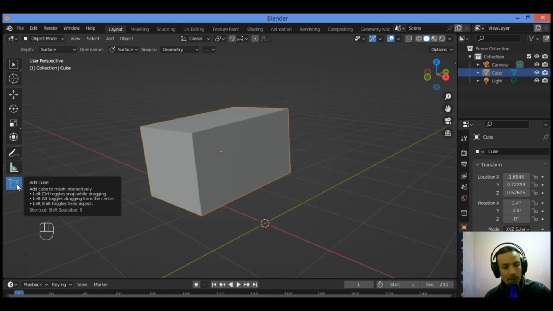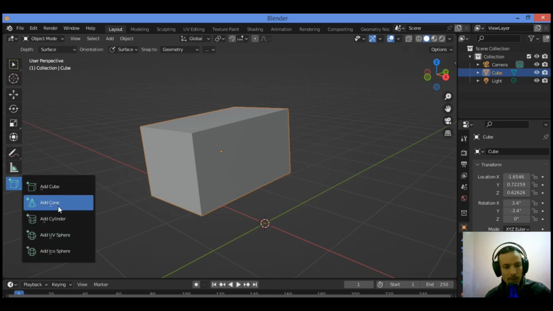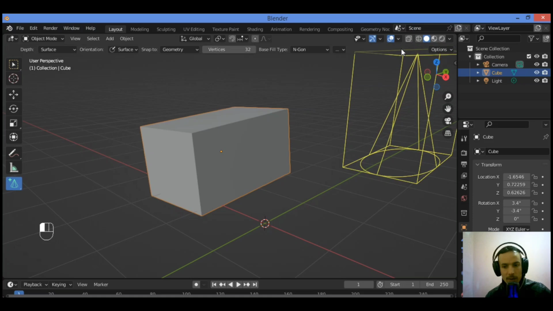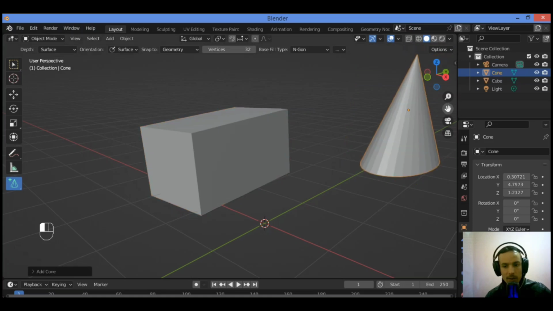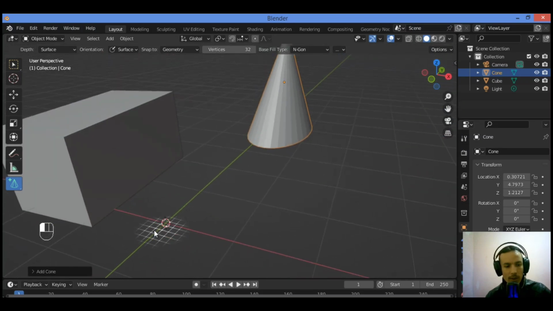Also, holding on the Add Cube tool shows more options like these for available meshes including cylinders, UV spheres, icospheres and even cones. For example, let's add a cone like this. Go over here and you can draw the cone you want and drag it up just a little bit. And let's click in order to create that cone shown in our tutorial.